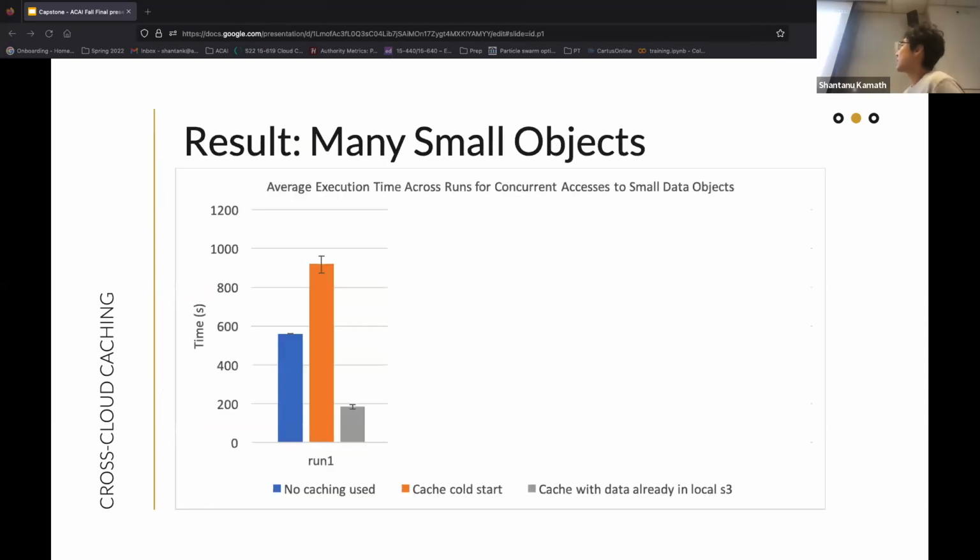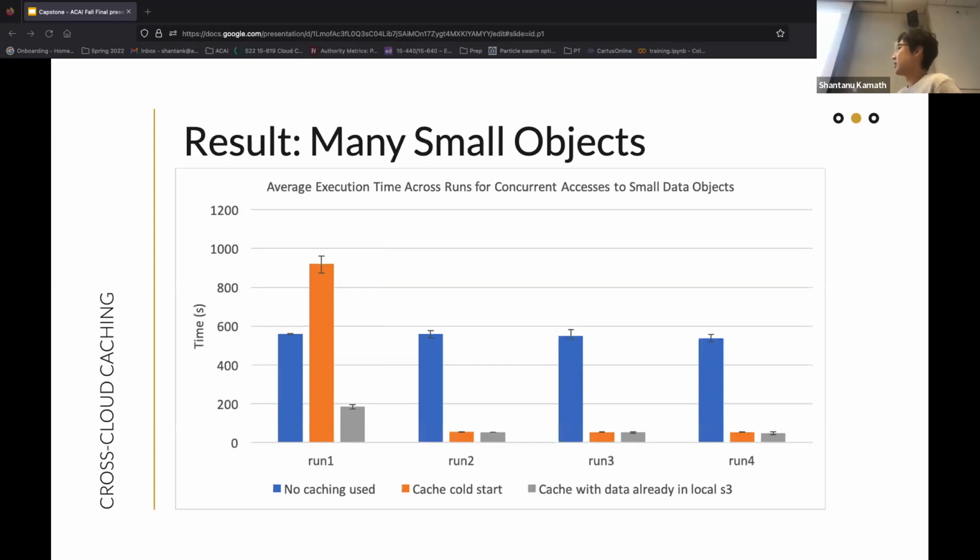For the first workload, many small objects, this is the first run. As you can see, when we use the cache, it actually took a little bit longer than when no caching is used. This is because of the overhead of populating the cache, transferring data from remote to local, storing it, and maintaining the mapping. But soon, as you can see in subsequent runs, once the cache is populated and warm, the performance is much better than when no cache is used at all.